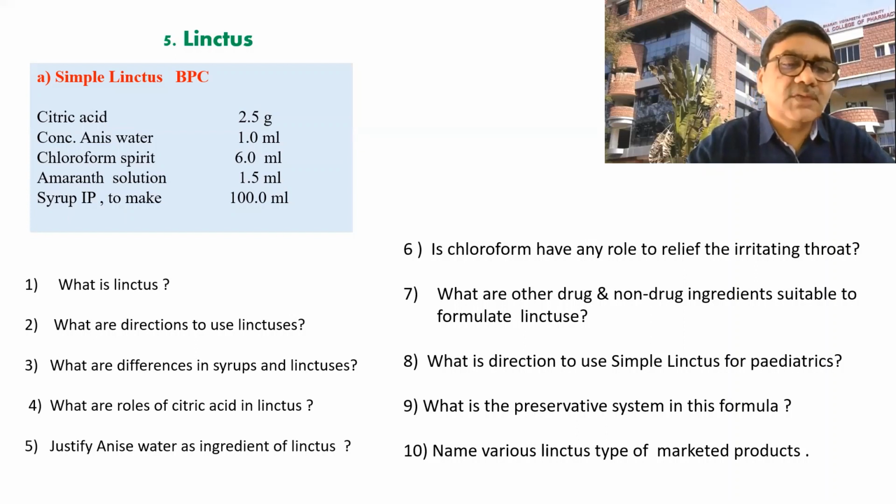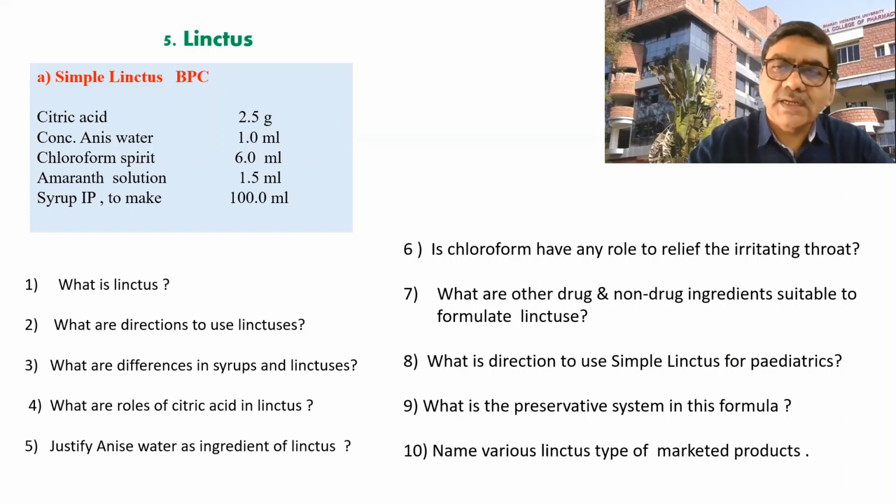Correct. Justify the anise water as an ingredient of linctus. So anise water here has comparatively more therapeutic or medicinal value as compared to the citric acid. Correct. Anise is used for many purposes. If we see the anise seed, or if we search on Google or refer to any book, the anise has antibacterial, antiviral, anti-inflammatory properties. You will see many of these; I am telling some of these.